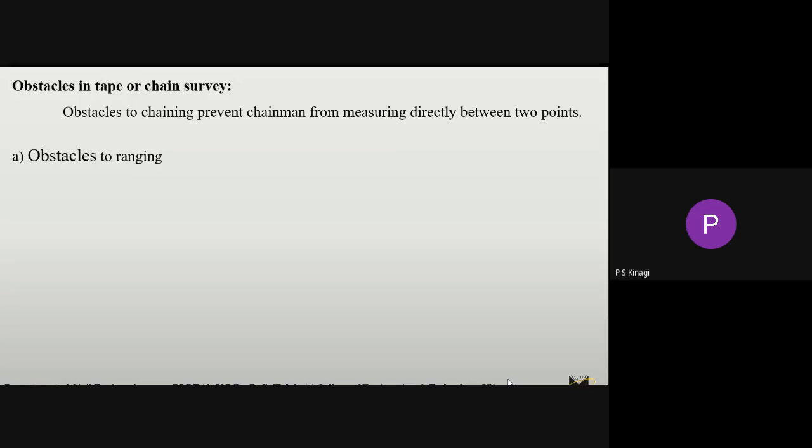In this case, there are three main cases. The first one is obstacles to ranging. Obstacle to ranging means what? We cannot see from this side to the other side.